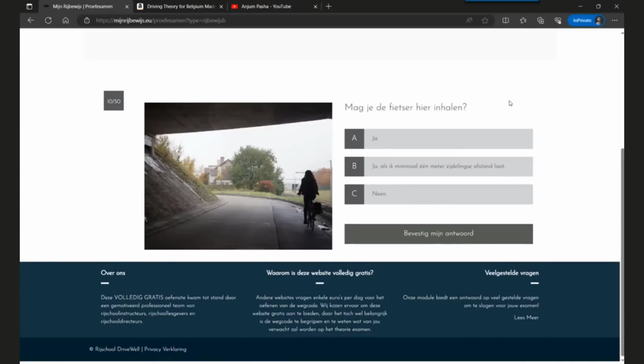So the question is, are you allowed to overtake this bicycle here? There are three options. Option A is yes. Option B is yes, if I can maintain a lateral distance of 1 meter. Option C is no. So it is clearly no, because as you can see, this is a place where there is limited visibility because of a turn here. So there might be a car or a vehicle coming from the opposite direction. It's a danger situation, so you must not overtake a bicycle here. So the correct answer will be no.